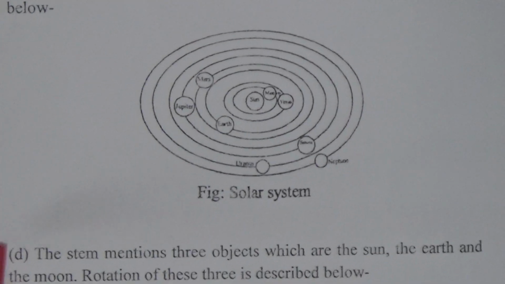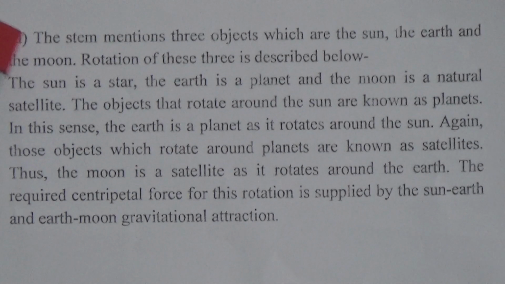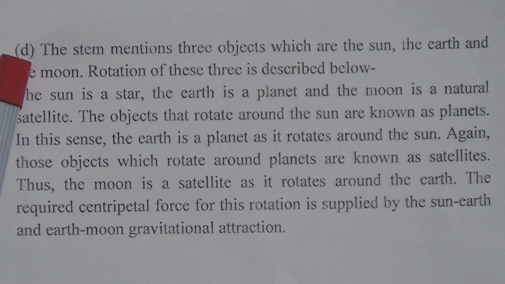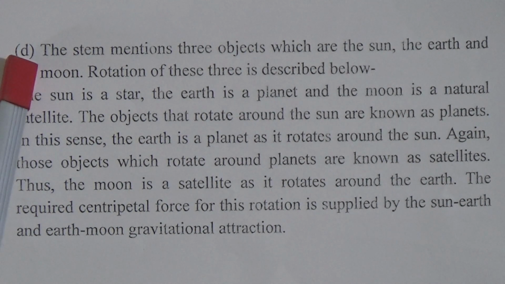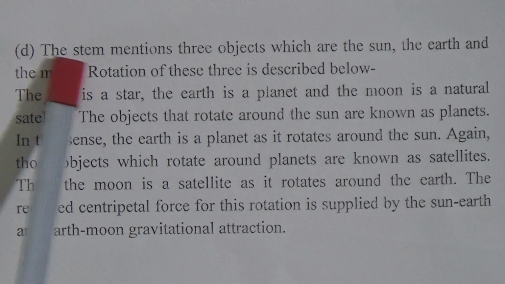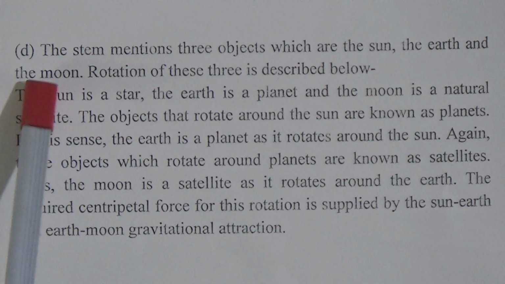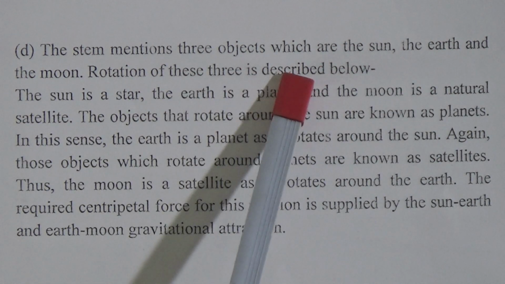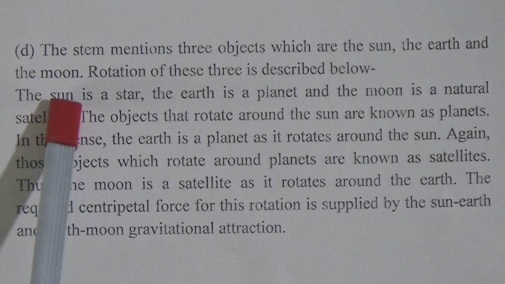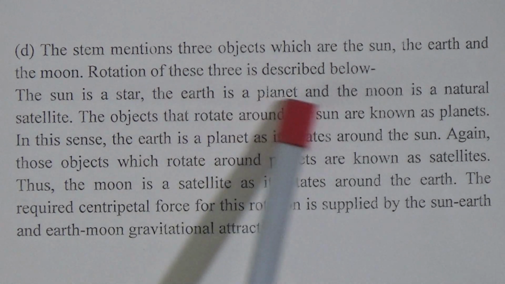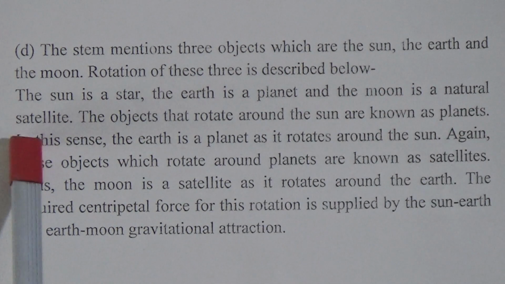Now come to the question number D. The question D is describe the rotation of these 3 objects in light of the stem above. Answer of the D is the stem mentioned 3 objects which are the sun, the earth and the moon. Rotation of these 3 is described below. The sun is a star, the earth is a planet and the moon is a natural satellite.